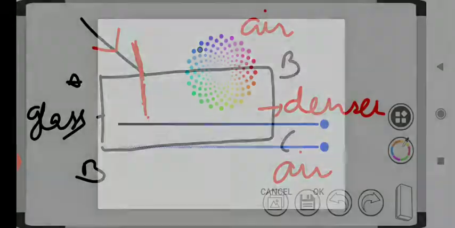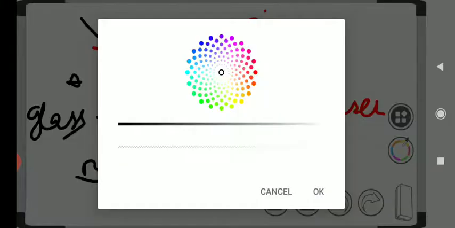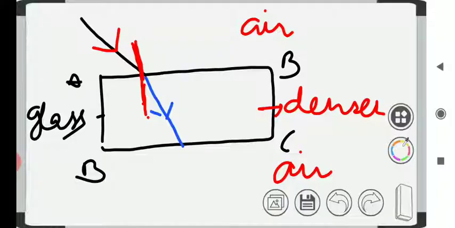When it passes from air to the denser medium, it bends in this way, and when it passes again from denser to rarer medium, it bends in this way. There is a bending of light, which means there is refraction.